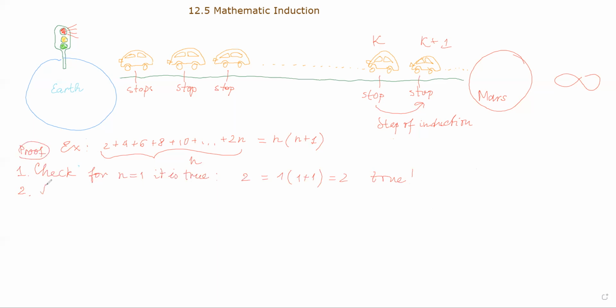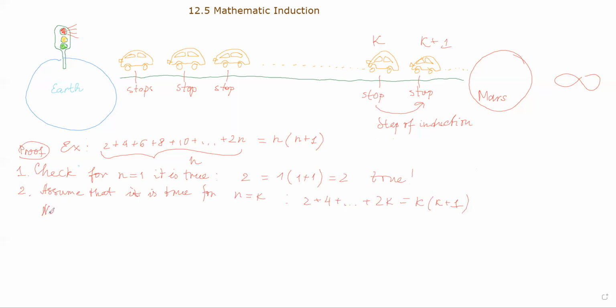Number 2, assume that it is true for n equals k, like over here the car stops. Well, what does it mean? Well, you just copy the statement and write down that just like instead of n, put k here. So it's 2 plus 4, and lots of dots, plus 2k equals k times k plus 1. So we don't know that this is true, but we are kind of assuming that it's true. Maybe it's not true, but if this car stops, the next one is going to stop definitely, right? So we are going to prove it actually.